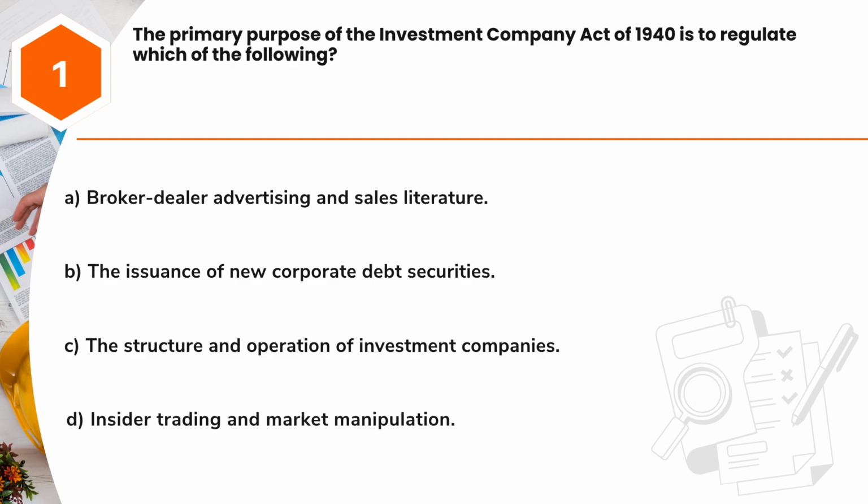Question 1. The primary purpose of the Investment Company Act of 1940 is to regulate which of the following? A. Broker-dealer advertising and sales literature. B. The issuance of new corporate debt securities. C. The structure and operation of investment companies. D. Insider trading and market manipulation.